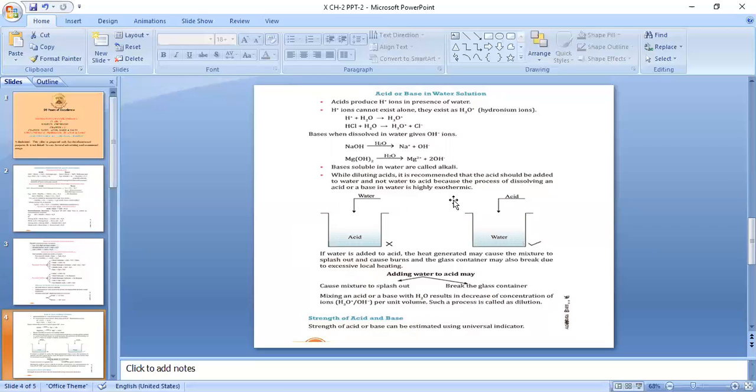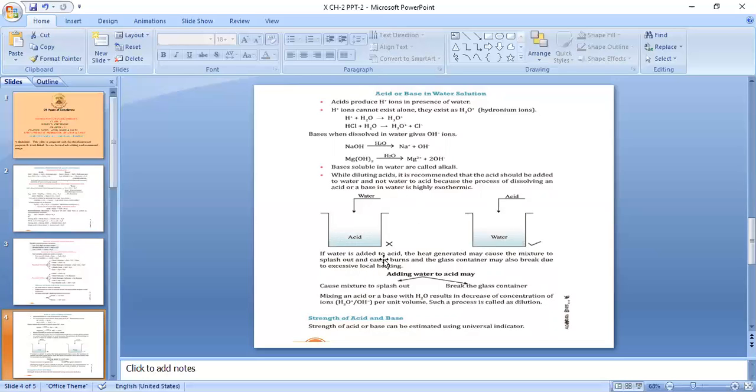That is, during this reaction, a large amount of heat is produced. So the correct process and the wrong process are both demonstrated here. Water added into acid is the wrong way of dilution. Acid added into water along with stirring is the correct method of dilution.